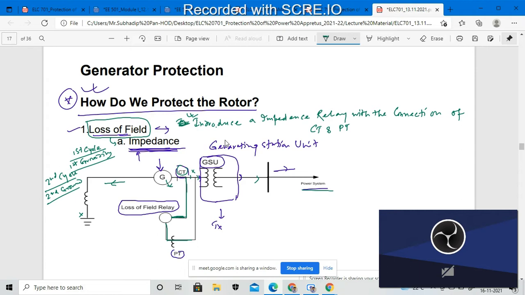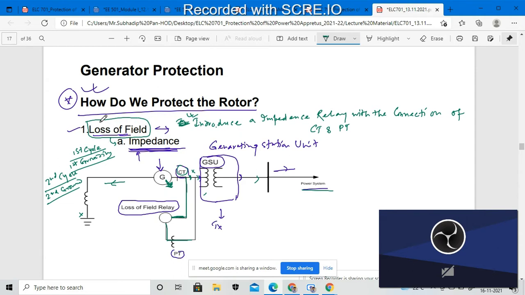If any such rotor problem arises, it will be sensed by this particular relay, and the operation will be forwarded to the GSU, and the GSU will act accordingly. If any such fault occurs, then the GSU will act through the circuit breaker. And if nothing of this kind appears in the rotor segment, then the normal operation goes on. So these are the loss of field protections.